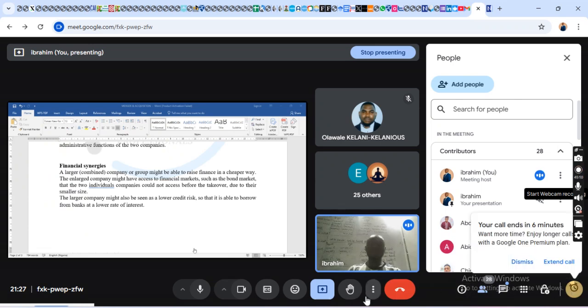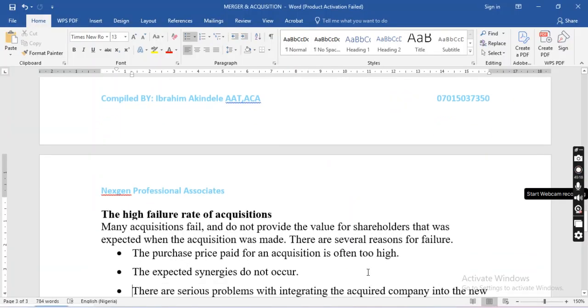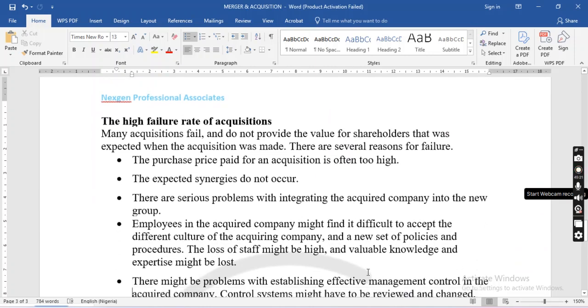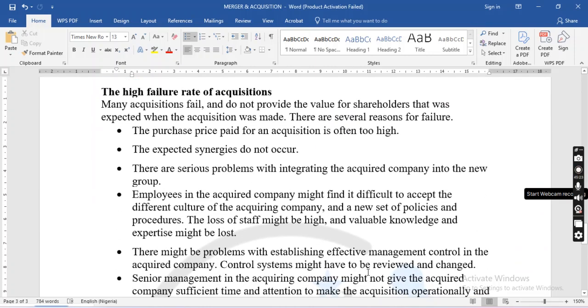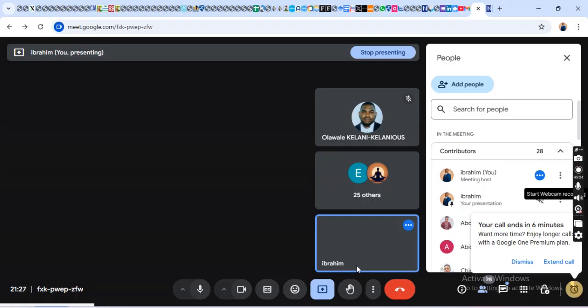Before we continue, class, don't forget, I've mentioned that merger and acquisition, either merger or takeover, is 50-50.